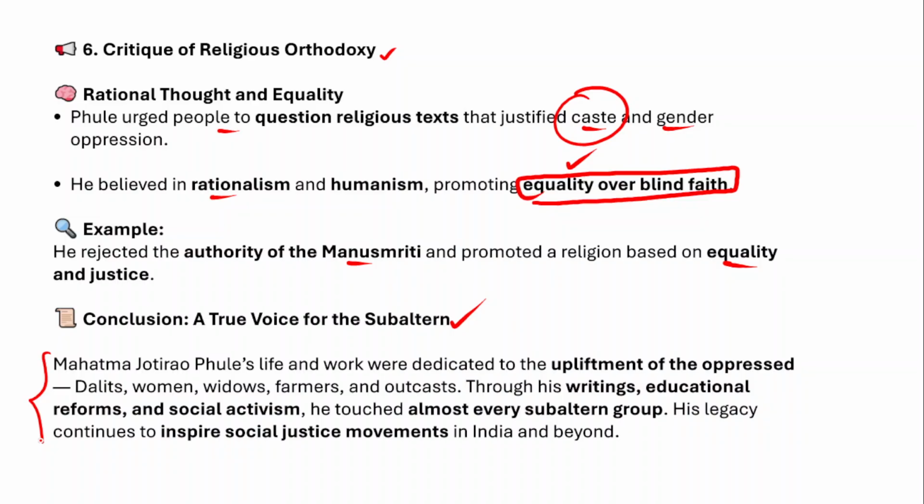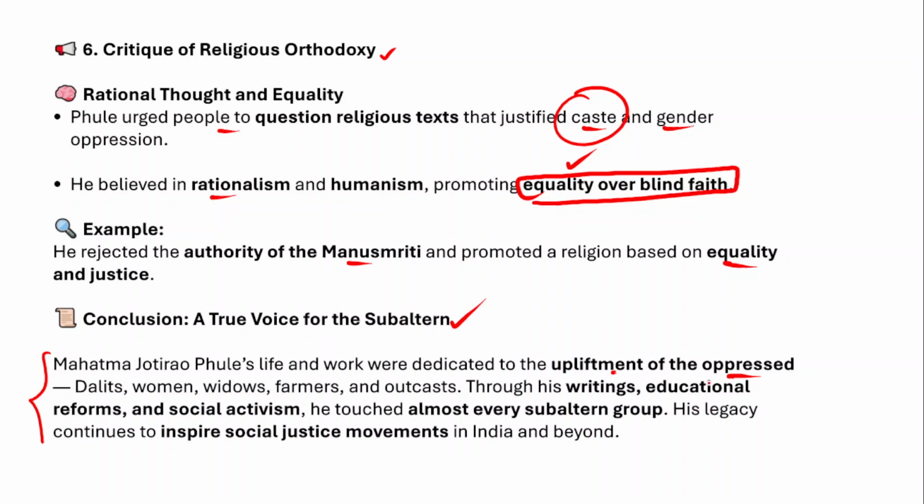The credit should go to the social reformers like Mahatma Jyotirao Phule, right? So Mahatma Jyotirao Phule's life and work were dedicated to the upliftment of the oppressed sections of the society or disadvantaged sections of the society. When I say the oppressed classes, for example women, widows, farmers or outcast groups, they are called the oppressed sections of the society.